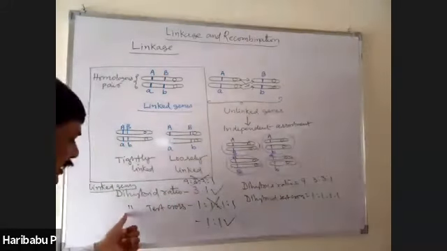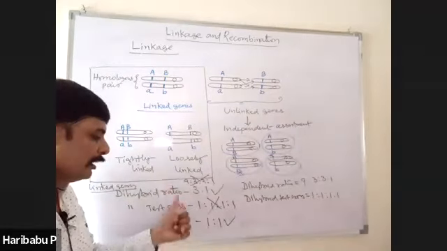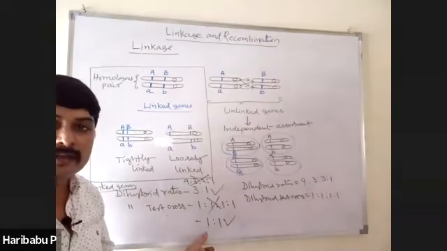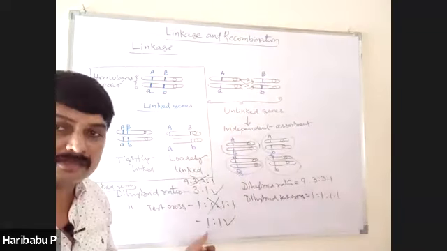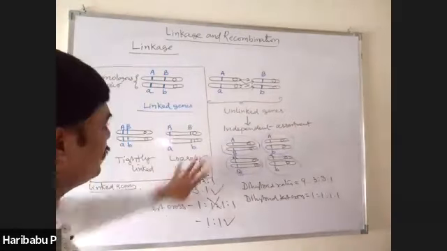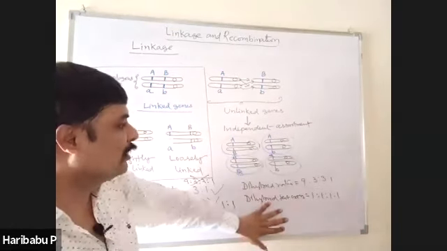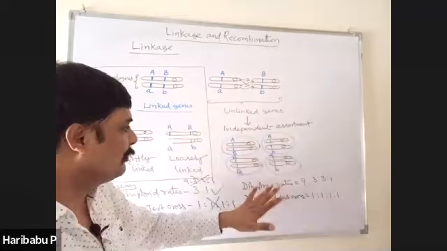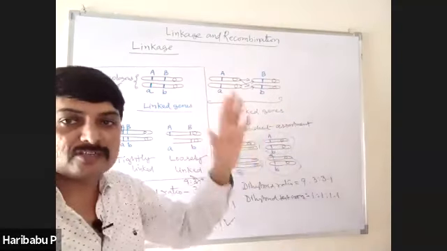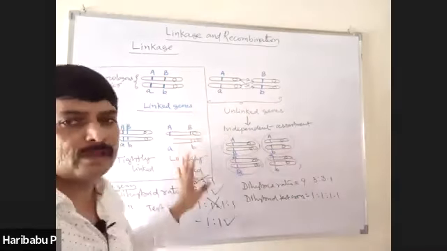Similarly, in dihybrid test cross ratio, as 2 types are present, instead of 1:1:1:1, 1:1 ratio is obtained, like that of monohybrid test cross. So, this is due to linkage, this is due to independent assortment. In order to see the independent assortment, the genes must be located on different chromosomes. When genes are located on the same chromosome, they show the linkage. This is a very important phenomenon.